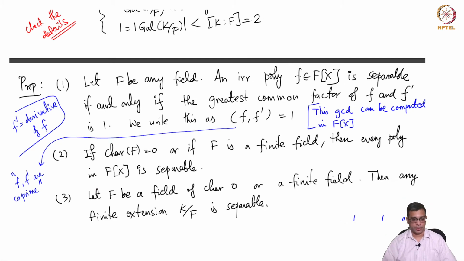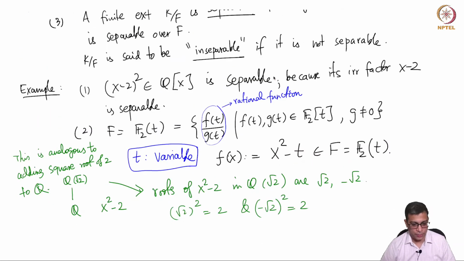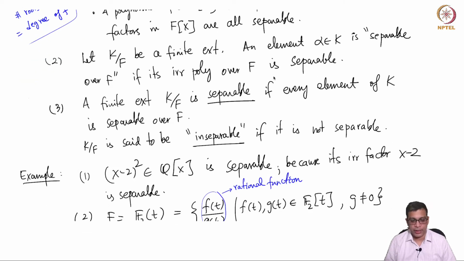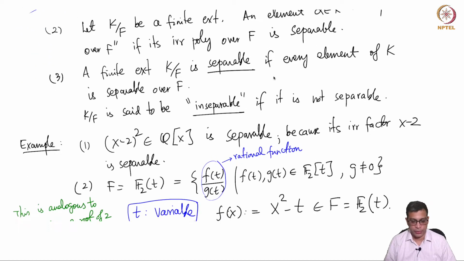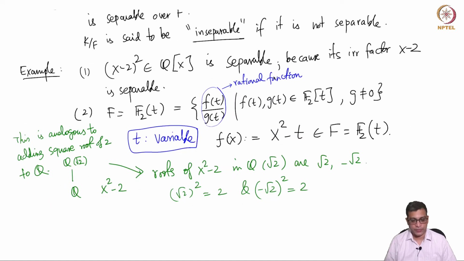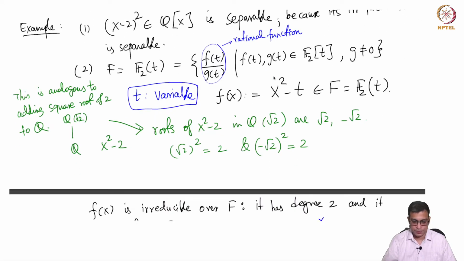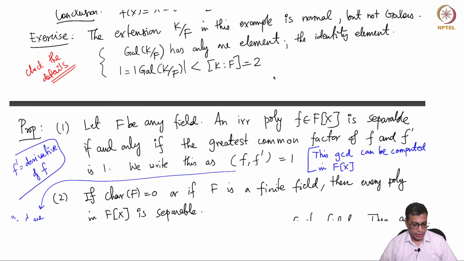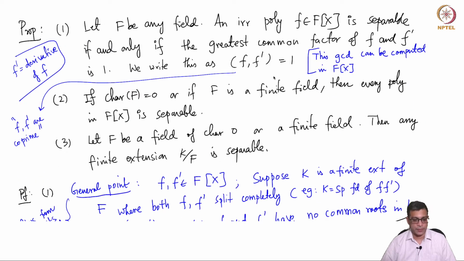Welcome back. In the last video, I defined separable extensions. I first defined what it means for a polynomial to be separable, then for an element in an extension field to be separable, and finally what it means for the extension itself to be separable. We looked at some examples of inseparable polynomials, and then we are in the middle of proving this proposition.